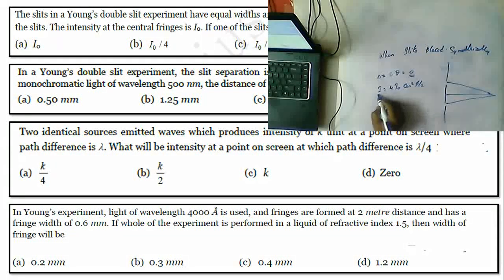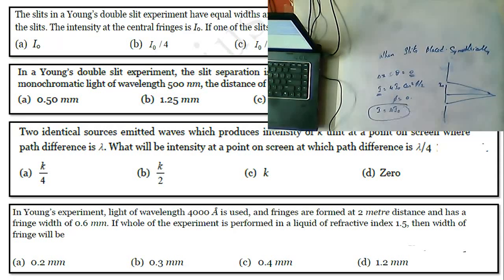This is the intensity of the interference, and I naught is the intensity from a single slit. Now what we are having, Nana? I is equal to 4 I naught cos squared of phi by 2, but the phase value is how much? 0. So I is equal to 4 I naught.